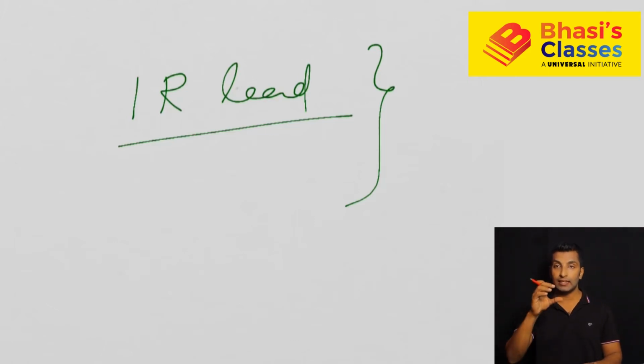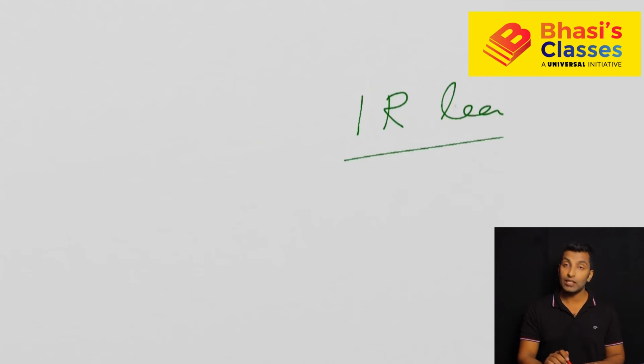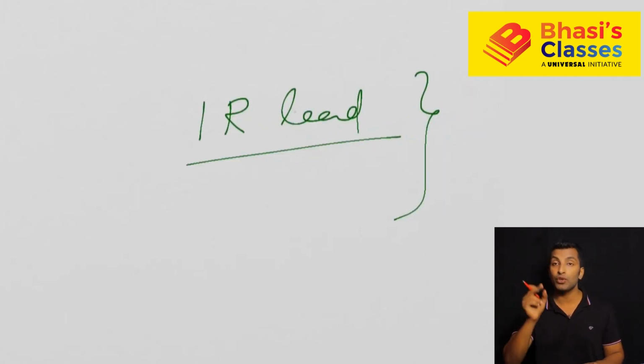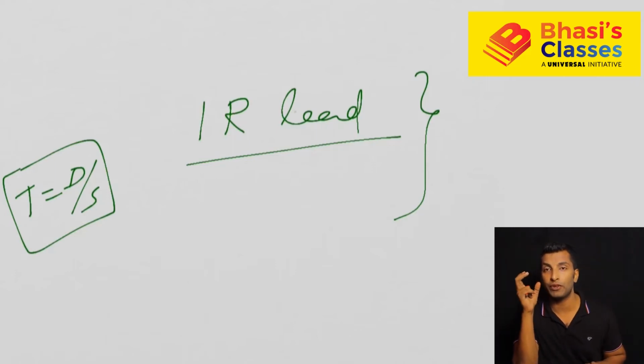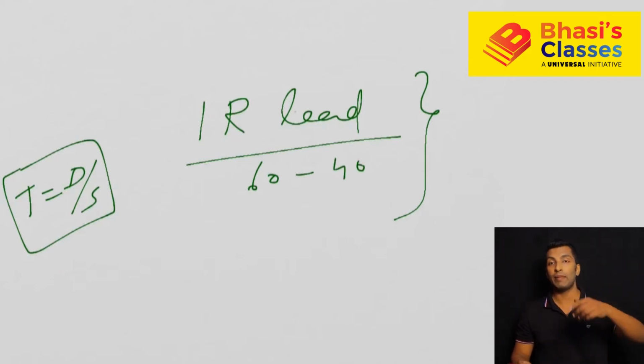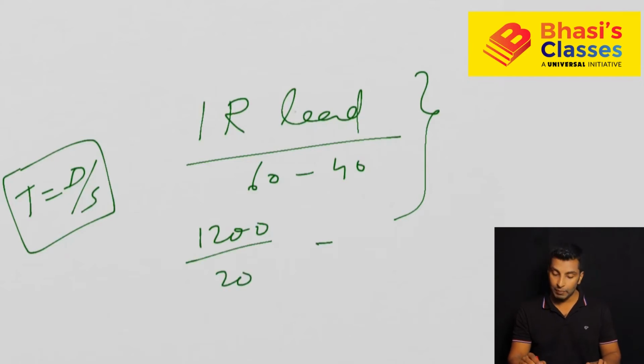So you need to see the distance, and the question is when they will meet for the first time. In the previous case, when they will meet for the first time at the starting point. But if I simply ask you when they will meet for the first time, both are different questions. When means time, time means distance by speed. So if simply asking when they will meet for the first time, distance is 1 round, because first time meeting is 1 round lead. What is the speed? That is the relative speed. So 60 minus 40, when they are moving in the same direction, S1 minus S2. So here 1200 by 20, that means 60 minutes.